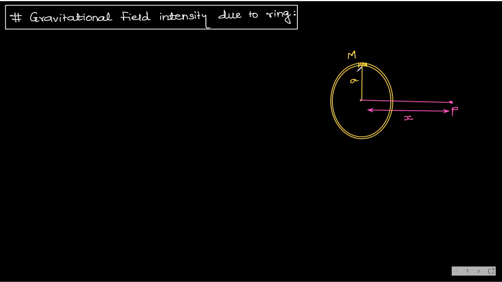This is dm. Okay, what is this? dm. And now for this dm, the distance of this point P is, let us suppose, small r. Okay, this is OP and this is, let us suppose, Q. These are the points which we have taken. Clear?